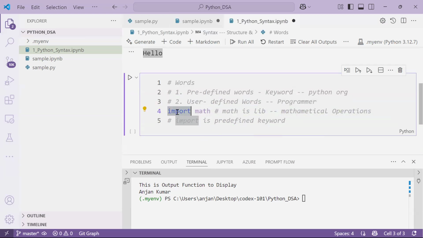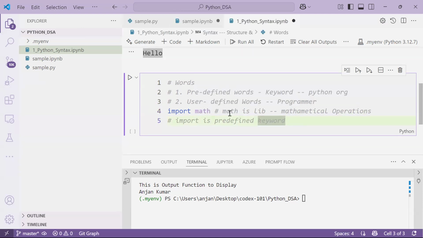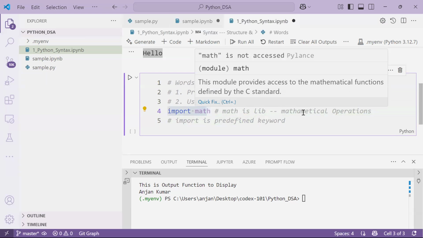This import was not created by you, and this math is also defined by Python. This is one of the predefined libraries. If something is already defined, we call it predefined. So there we have keywords, and there we have some libraries or packages, whatever it is. Very simple thing, guys. So that is how we can use keywords.